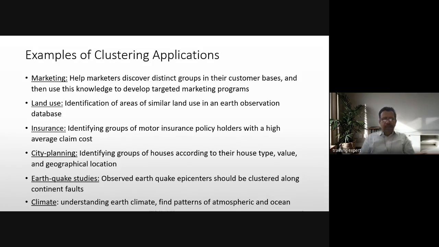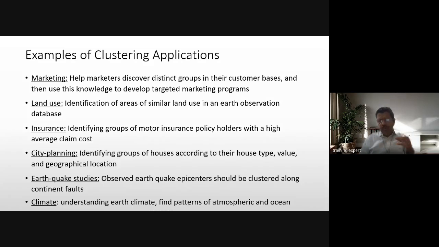Even in land use, there's identification of areas of similar land use in an Earth observation database. In your atlas, I'm sure you would have seen those clusters of the same color, right? The higher the mountain, the different colors there are with different heights. At the peak you would see white, then brown, dark brown, and different colors, green patches, right? All water bodies are in a single color. So you will see all those are clustered into different colors based on their different uses.